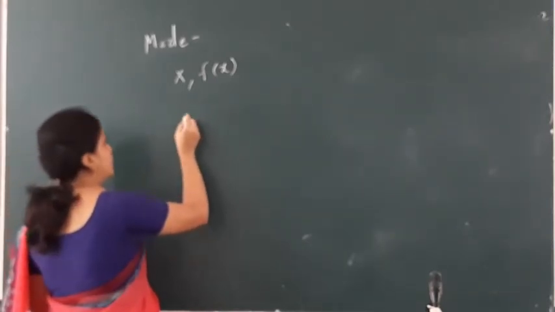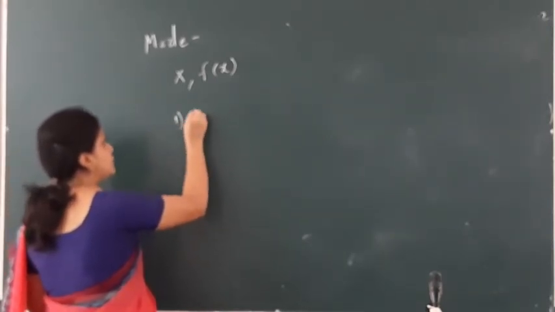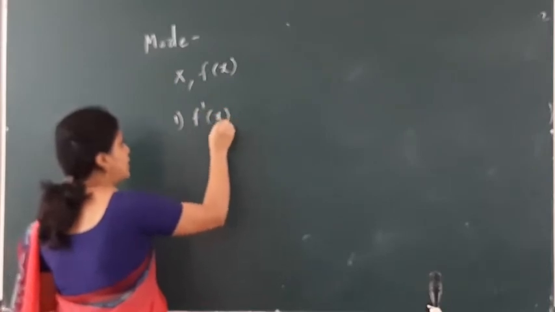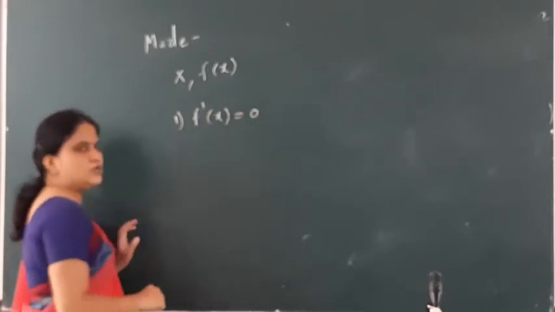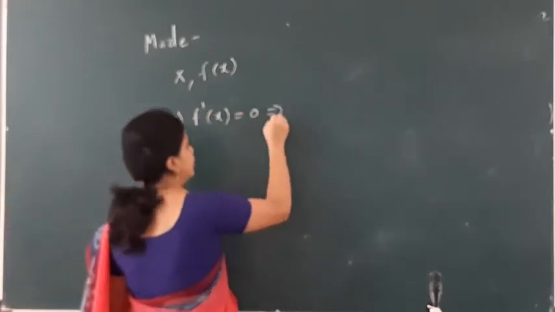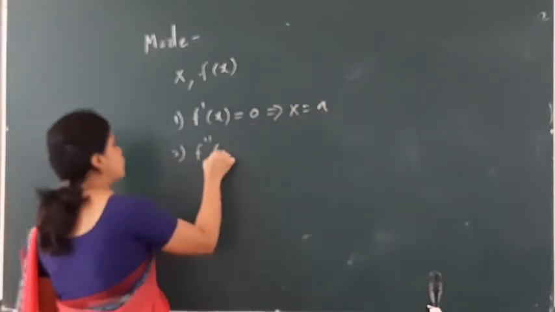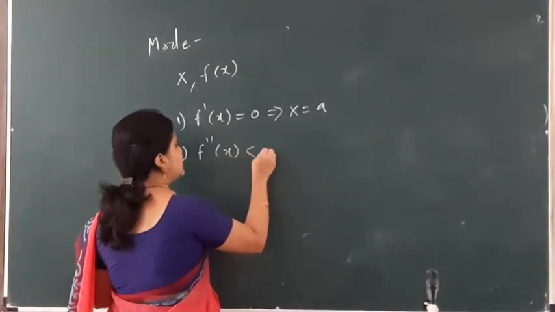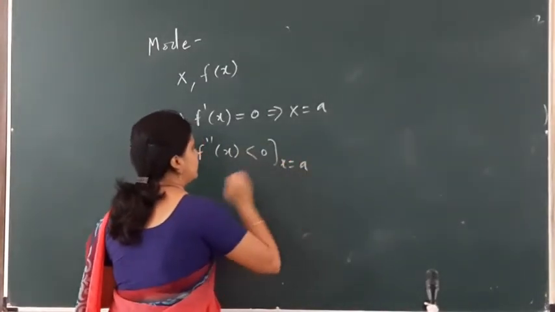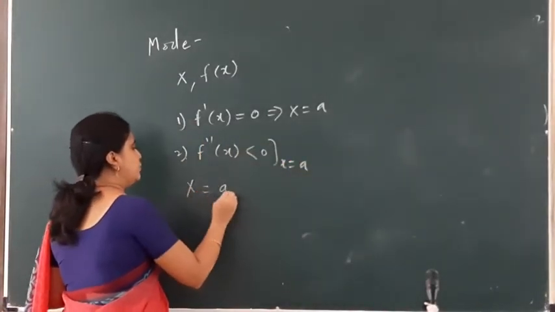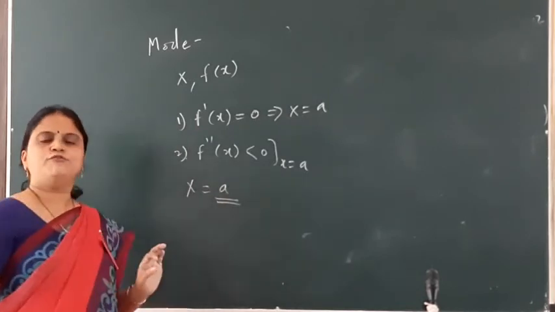So that means the first condition which this function satisfies is f'(x) = 0. If this condition is satisfied, we will get x = a. Then the second condition is f''(x) < 0 for this value of x = a. Then this x = a is called the value of mode.